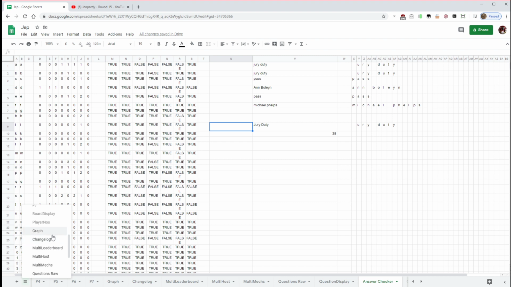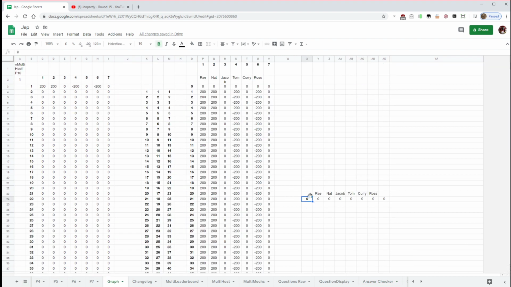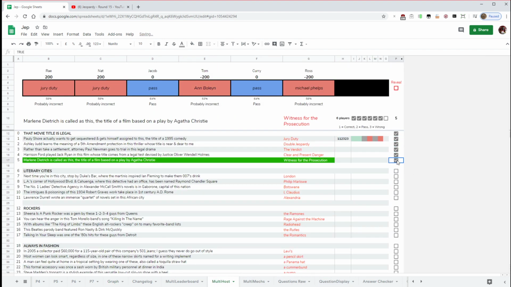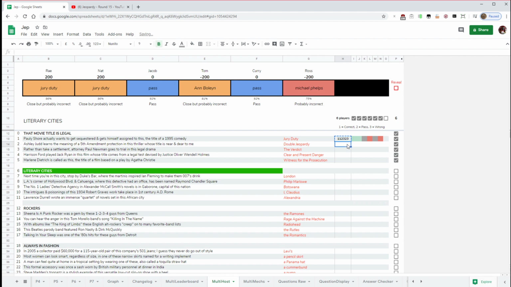The graph is something that I'm quite pleased with, and this is another formula I got from Reddit to help me out with. It's this one here, the query. It basically works out what question we're on, and then totals up all of the scores up until that point. So if I were to do multi-host, let's just do a few more of those. Back to graph.